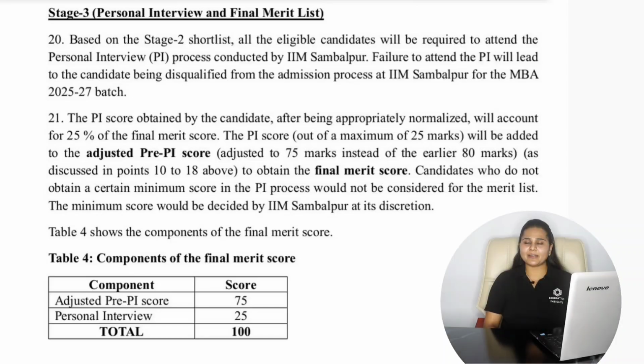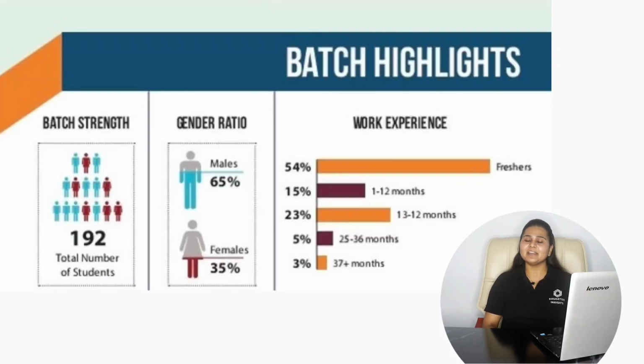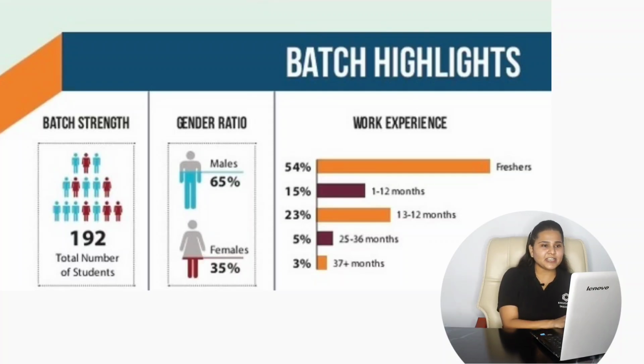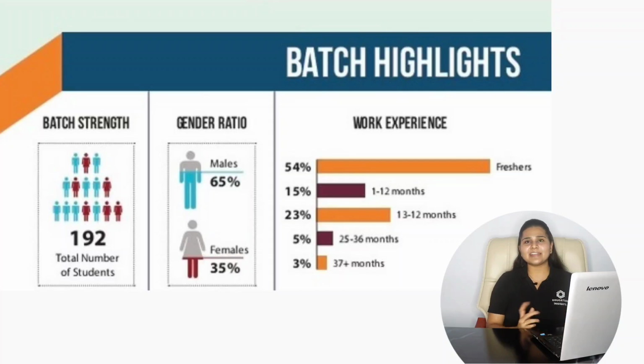So this is all about the admission criteria for the batch of 2025-2027 with the Indian Institute of Management Sambalpur. Now if we consider the overall batch profile for the batch of 2022-2024, the overall batch strength is 192. Out of that, 65% candidates are male and 35% candidates are female. Then in terms of work experience, 54% candidates are freshers,